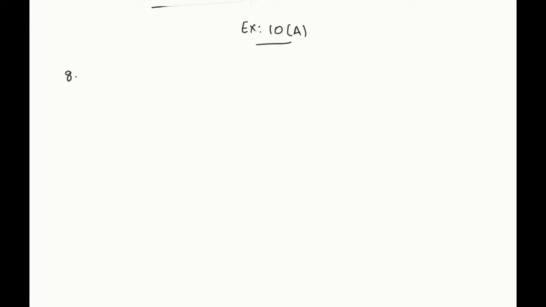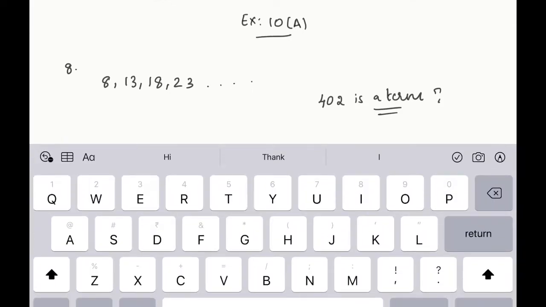Is 402 a term of the sequence 8, 13, 18, 23, etc.? So we need to check whether 402 is a term in it. How do we find out that? In order to do that, first you all remember the formula, right?